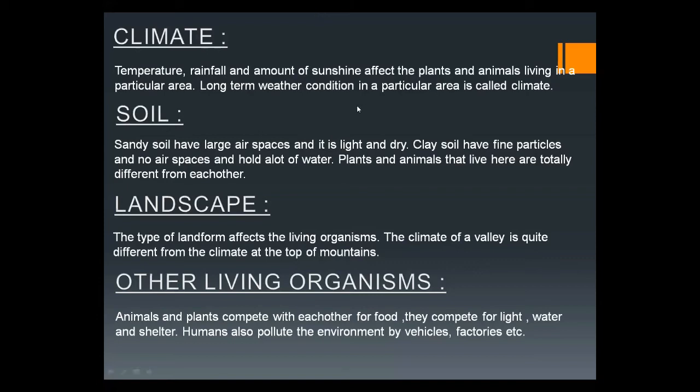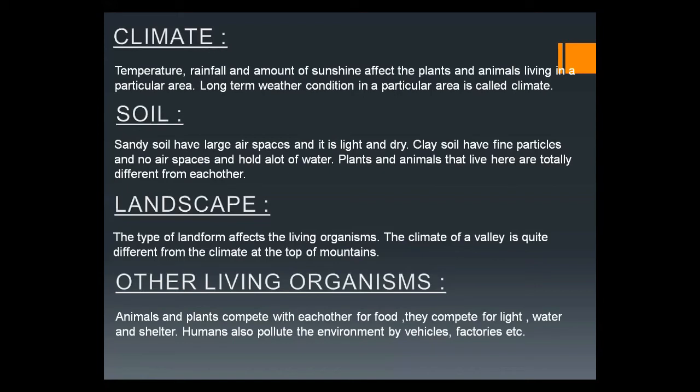Next feature is the landscape. The type of landform affects living organisms because it causes changes in climatic conditions. For example, the climate of a valley is quite different from the climate at the top of a mountain.